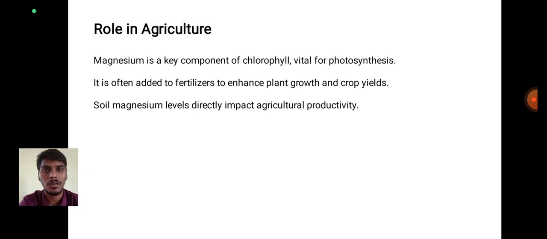Soil magnesium levels directly impact agricultural productivity.